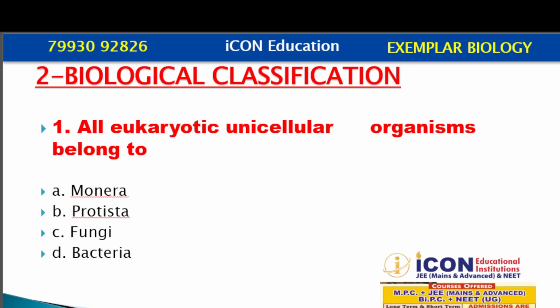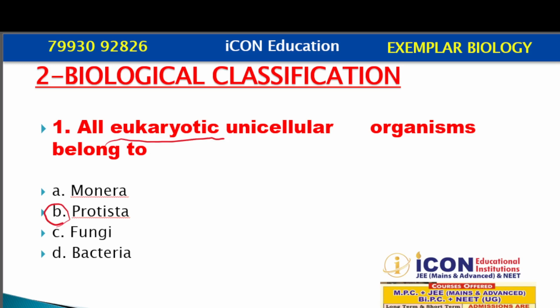Question number 1: all eukaryotic unicellular organisms belong to. So the question asked is about the eukaryotic. You should emphasize on this part, eukaryotic. Eukaryotic unicellular organisms belong to kingdom Protista.